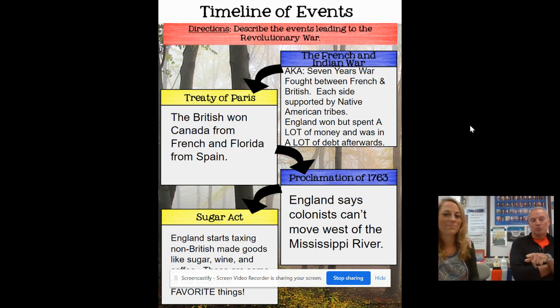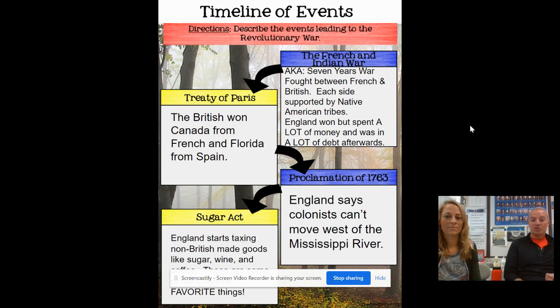The other thing that's important to note is at this point in history, most European countries wanted land. They were trying to grab as much land everywhere in the world as possible. So now after the French and Indian War, the king said, I need money. So what did he do? He looked at the 13 colonies and he said, all right, this is the place where I can make money. And he started taxing those colonies.